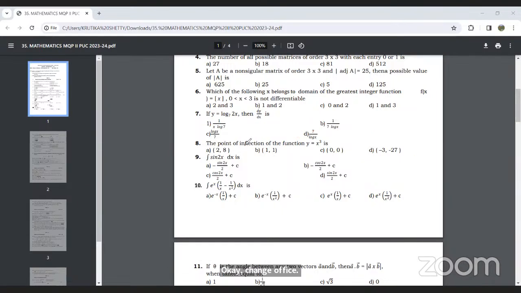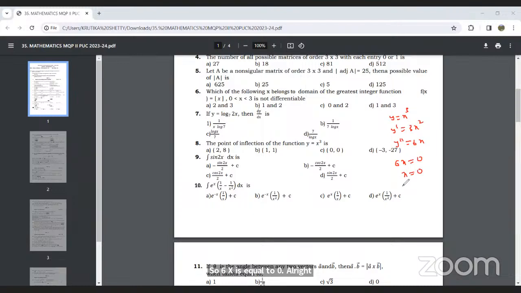Next, question number 8. The point of inflection of y is equal to x cube is? We need to take the double derivative and equate it to 0, so you will get the x values. y is equal to x cube is given. The first derivative will be 3x square. The second derivative will be 6x. To find the point of inflection, we equate it to 0, so 6x is equal to 0, or x is equal to 0.